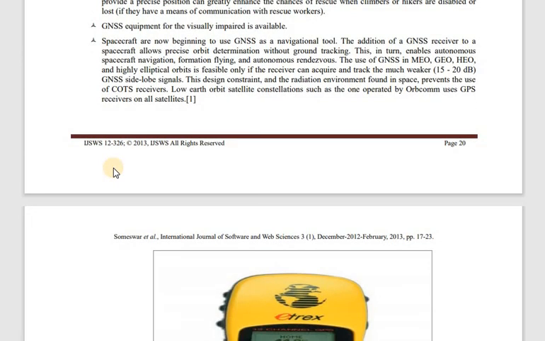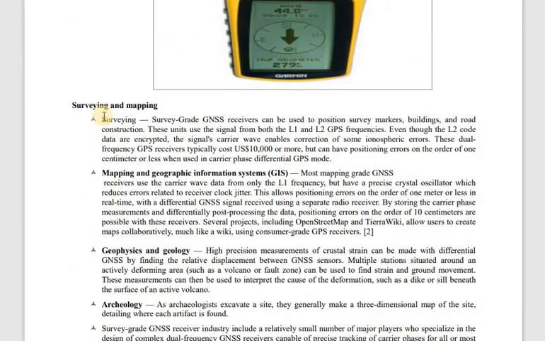Then it is also used for surveying and mapping. This was used for geophysics, geology, archaeology, or for three-dimensional mapping, site dealing, and whether you have any particular artifact to be found. To find all this, we are using the global navigation satellite system. Mostly for surveying, GNSS receivers can be used to position survey markers or buildings as well as road construction.